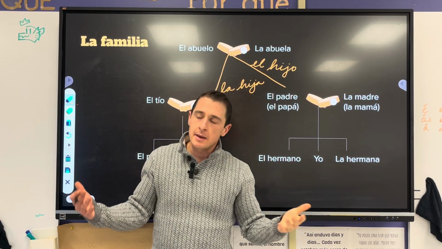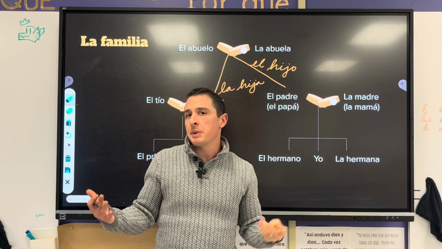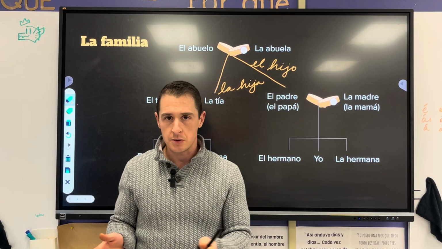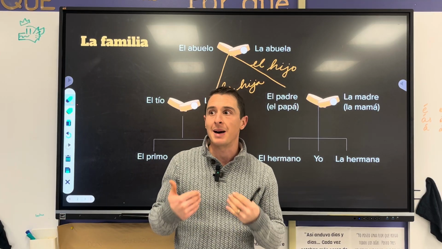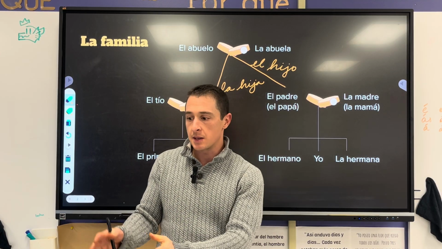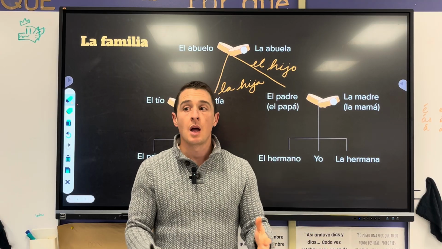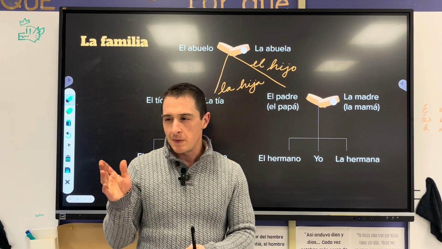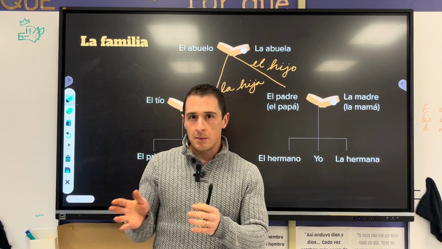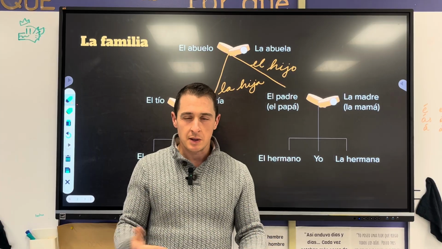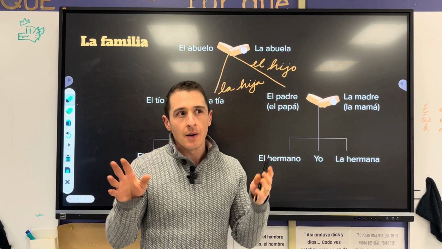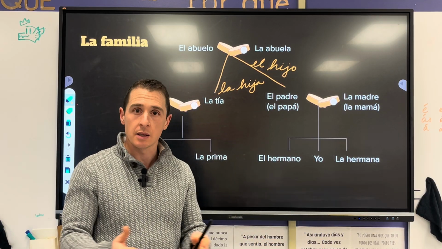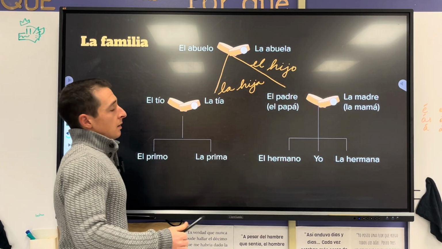Now, at this point, you might say, gee, couldn't it be confusing if somebody wanted to say, I have 2 sons and 2 daughters, right? So what if I wanted to talk about my sons specifically? Like my sons, but not my daughters. Yeah, well, then it could be a little confusing. We do have these 2 words. There's varón and there's hembra. It's like male and female. So I could specify with those. We're not going to get into that in Spanish 1. So know that there's a way to clarify it. But yes, it could be a little ambiguous, could be a little unclear. That's just how it goes.